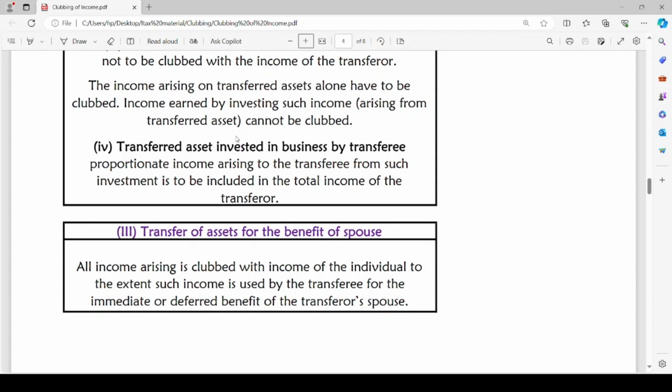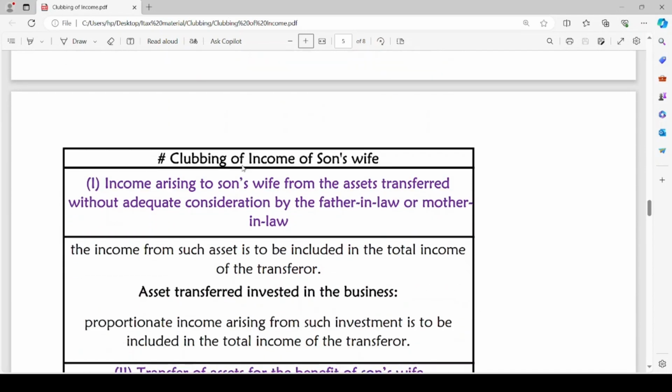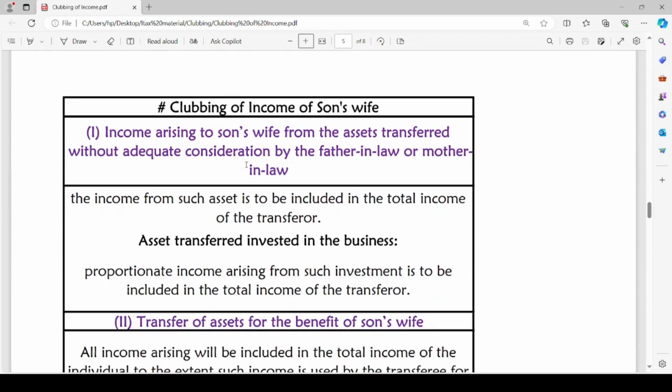I hope it is clear for you till here. Now let us head to the next case, the clubbing of income of son's wife. The first scenario is income arising to son's wife from the assets transferred without adequate consideration by the father-in-law or mother-in-law. Here the asset is being transferred to son's wife by father-in-law or mother-in-law without any adequate consideration. The income from such asset is to be included in the total income of the transferor.